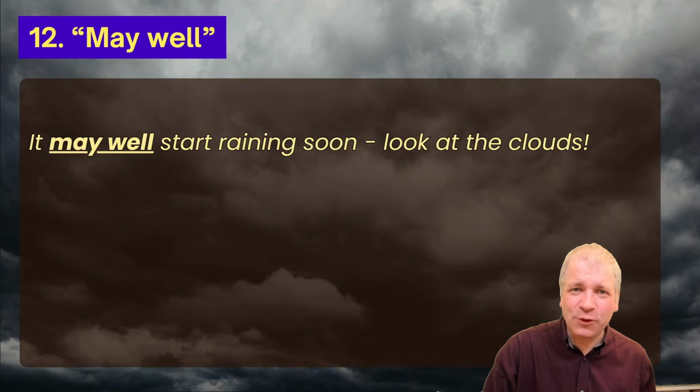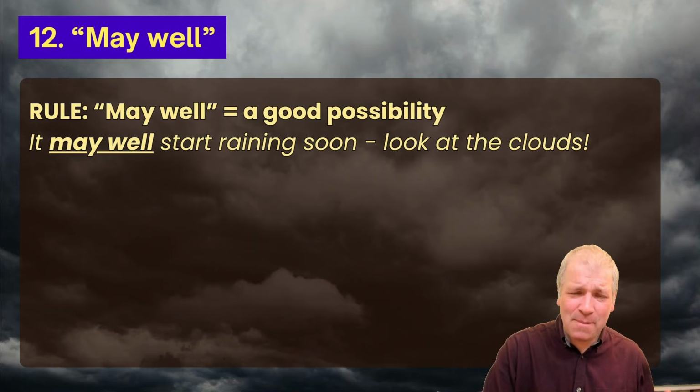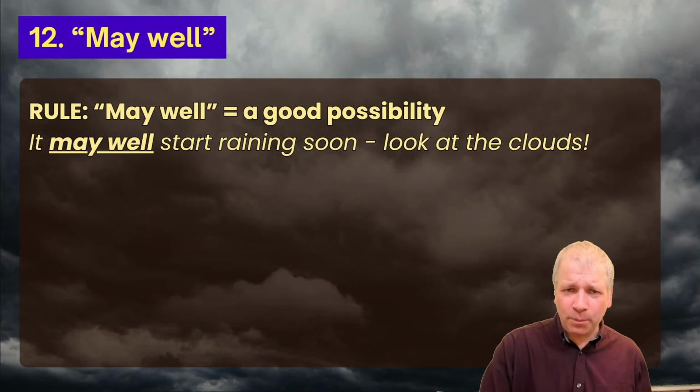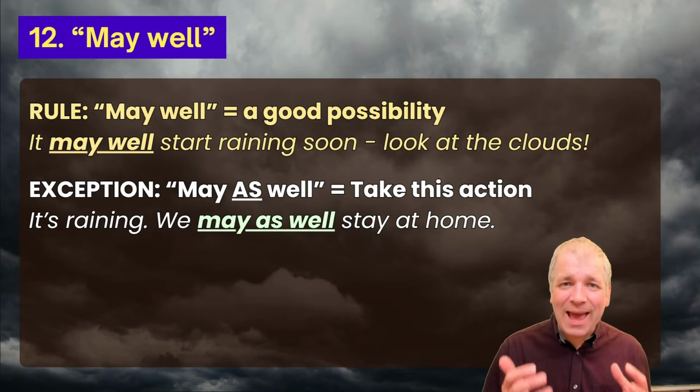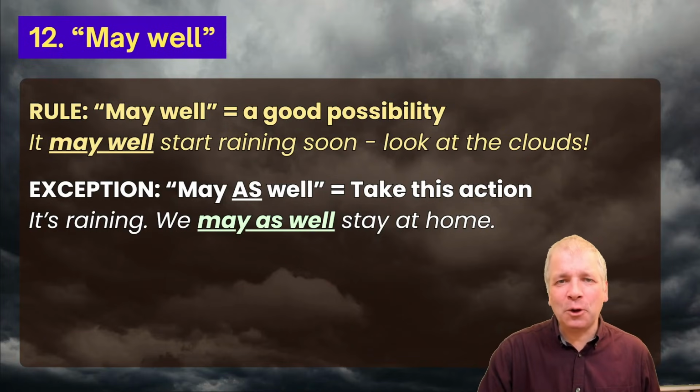Here's another exception. May well. If you learn the phrase may well, then you'd probably say this if you look at the picture behind the words. It may well start raining soon. Look at the clouds. And that's because may well generally means a good possibility. But something changes unexpectedly if we add the word as in the middle. When we say may as well, we mean take this action. It's raining. We may as well stay at home.